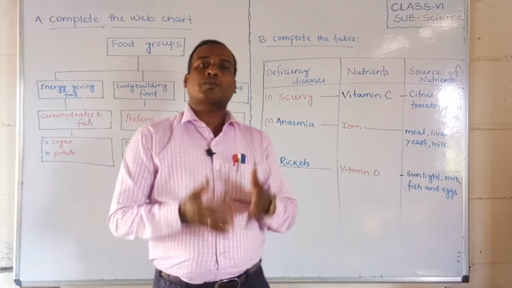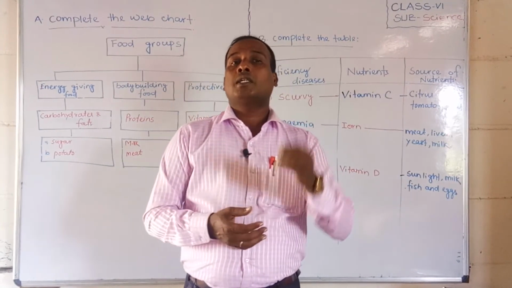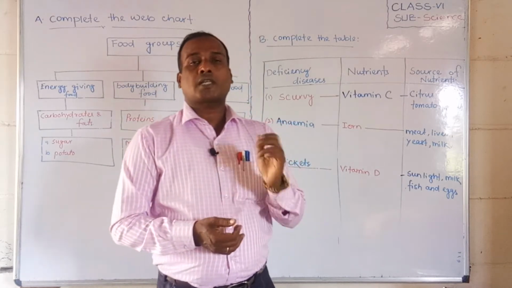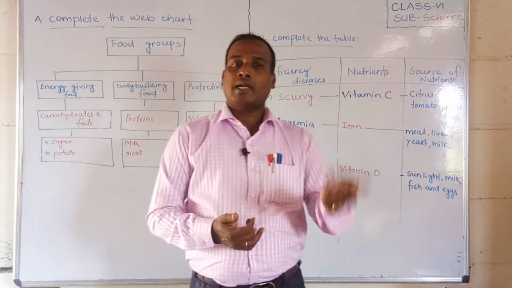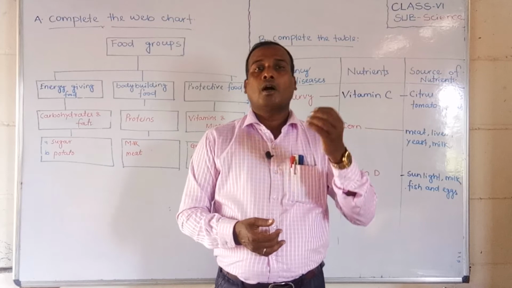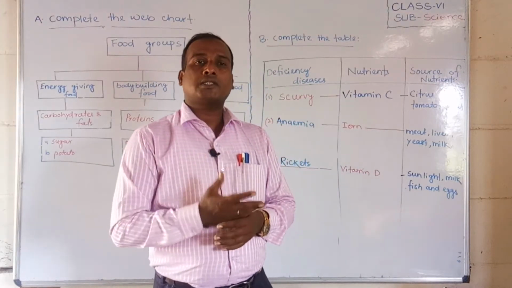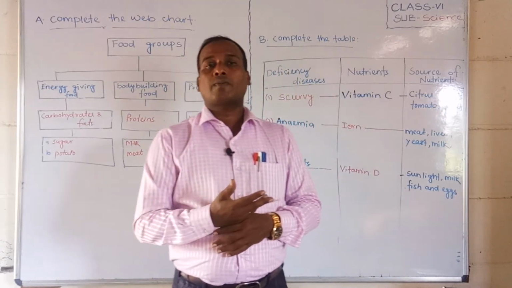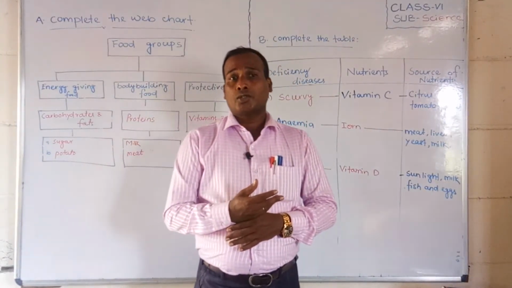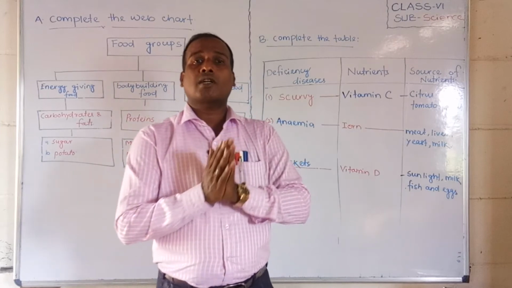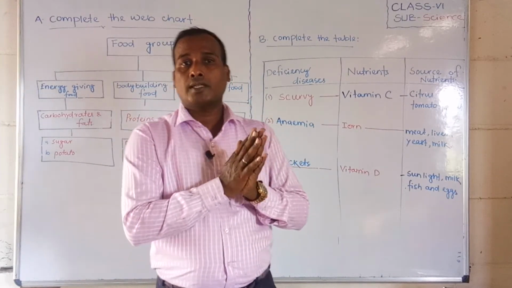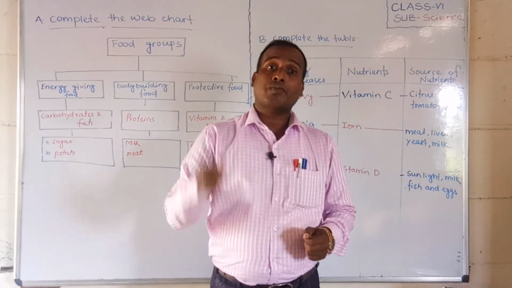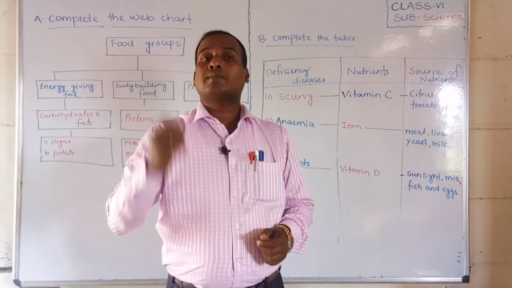Students, already I have told you the food contains different components like nutrients. Especially I will remind you: one is carbohydrates, second is fats, third is proteins, fourth is vitamins, next minerals, next roughage, that is special fibers, and water. So carbohydrates is called an energy giving food, and fats are also called energy giving food.